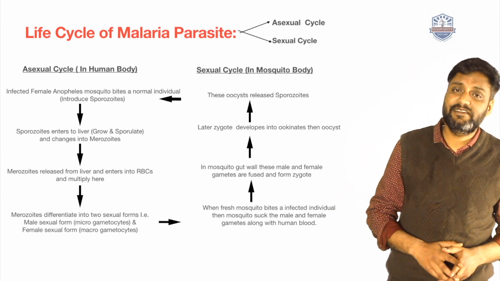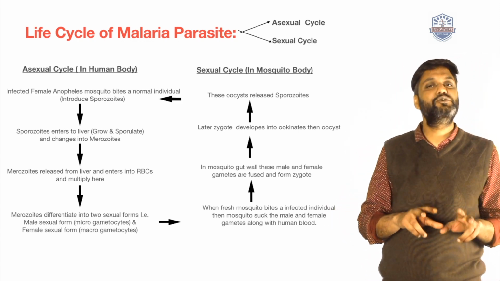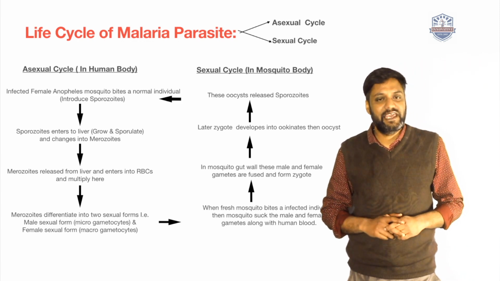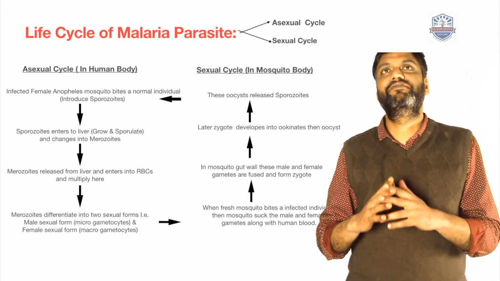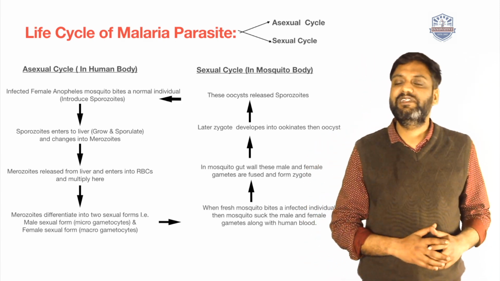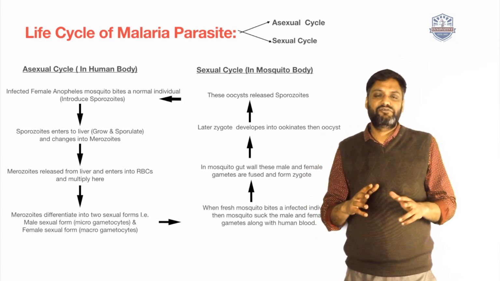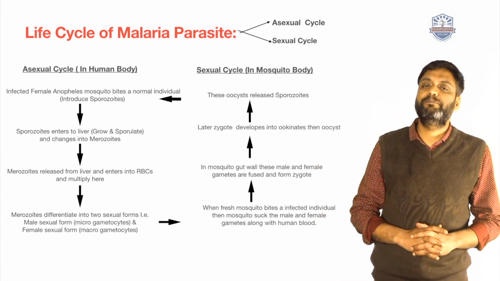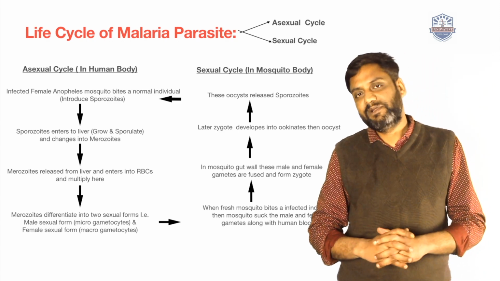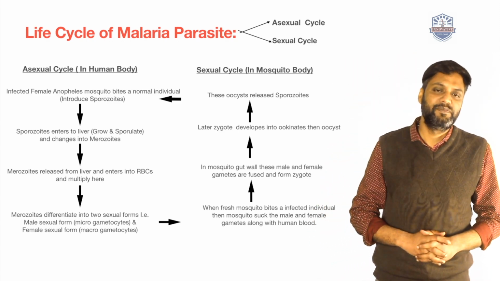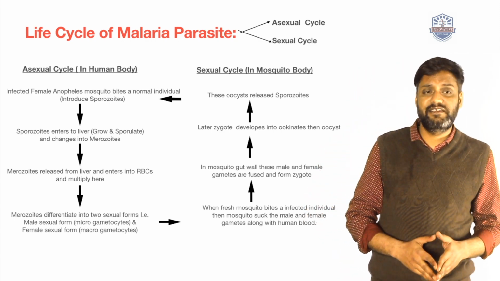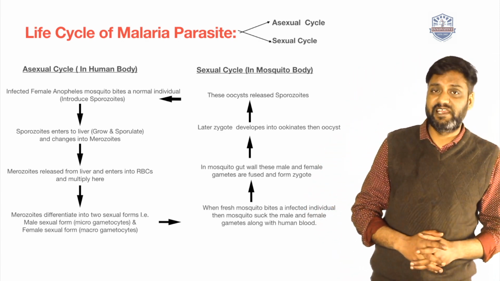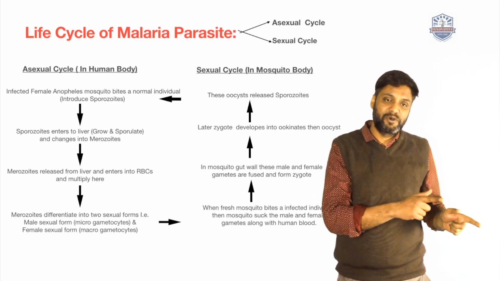After multiplication, these merozoites differentiate into two sexual forms, a male sexual form and a female sexual form. The male sexual form is called the microgametocyte, and the female sexual form is called the macrogametocyte. So this is all about the asexual cycle, which takes place in the human body.